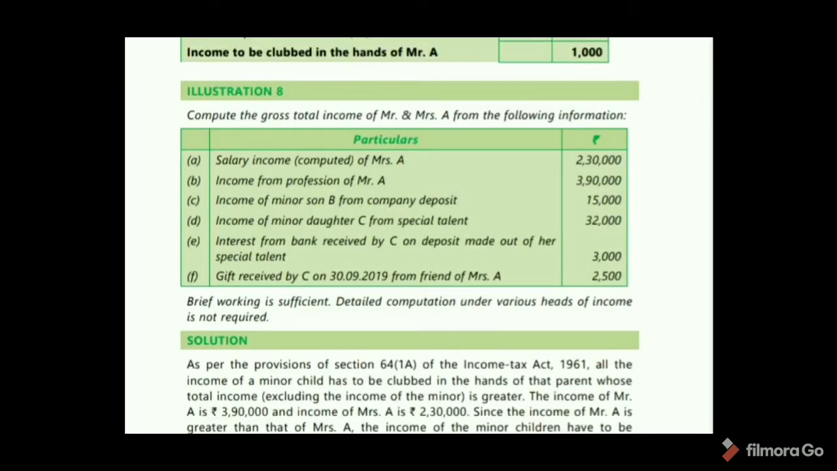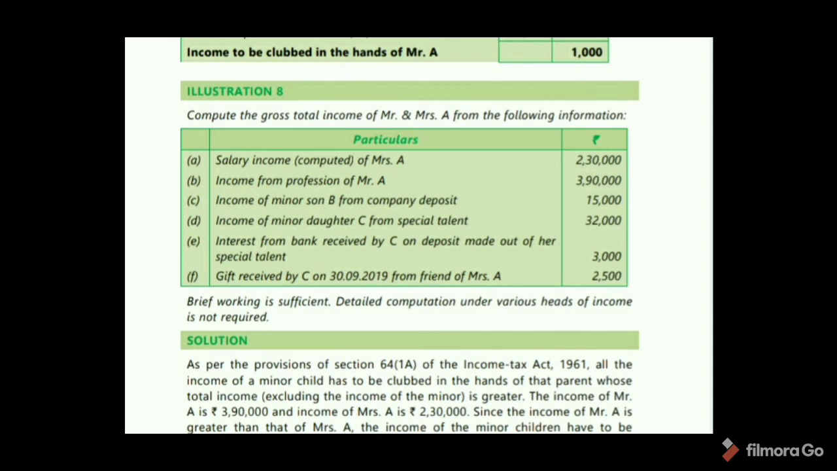See illustration 8. Compute the gross total income of Mr. and Mrs. A from the following information. Salary income of Mrs. A 2,30,000. Income from profession of Mr. A 3,90,000. Income of minor son B from company deposit 15,000. Income of minor daughter C from special talent 32,000. Interest from bank received by C on deposit made out of her special talent 3,000. Gift received by C on 30/9/2019 from friend Mrs. A 2,500. From C to F, these are all incomes of minor children.